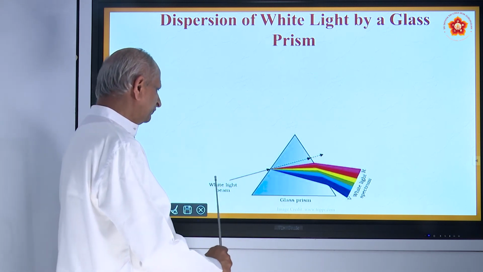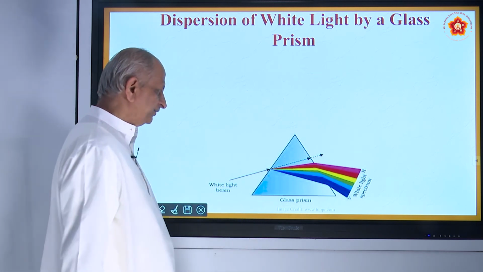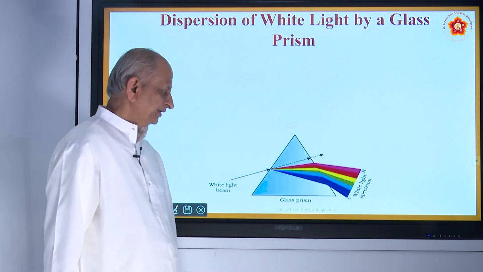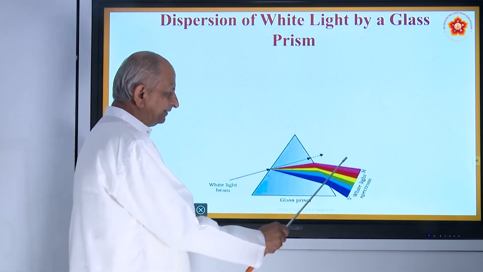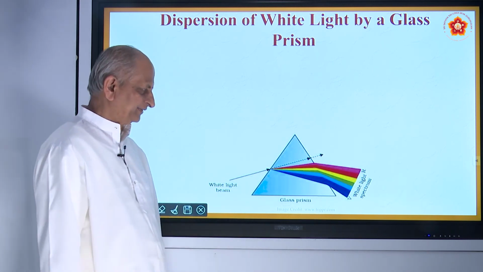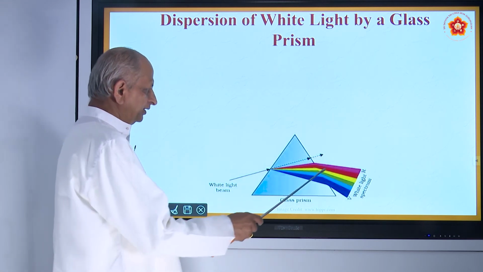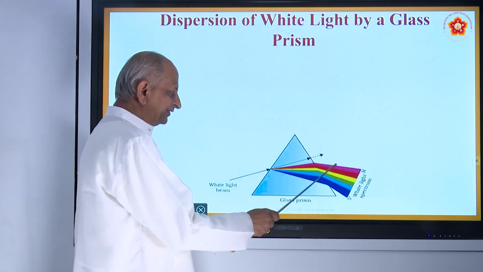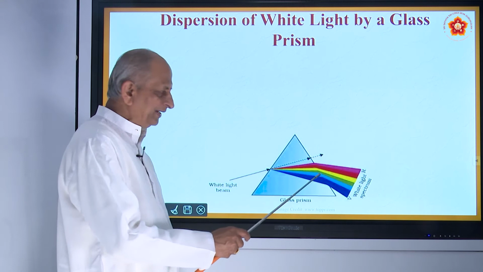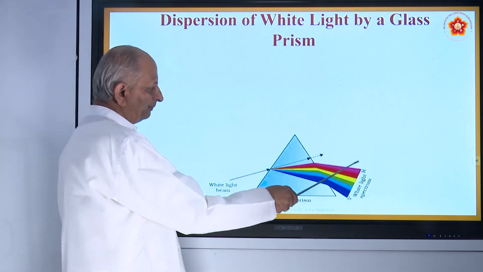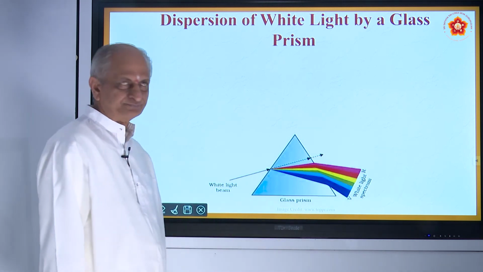So if you pass white light to one of the edges, it gets refracted and splits up into 7 colors. And what are the 7 colors? The least bending is red color, the most bending is violet color, and this is what is called the spectrum of light.